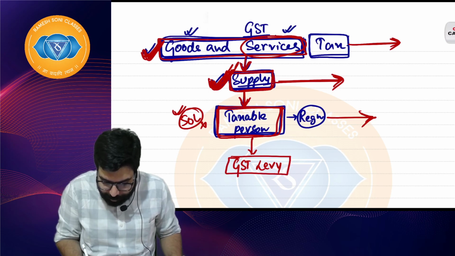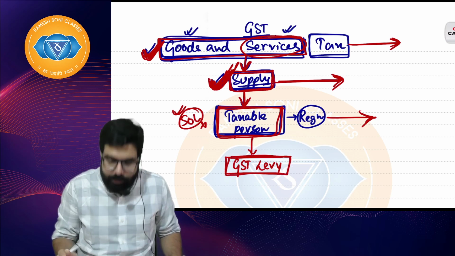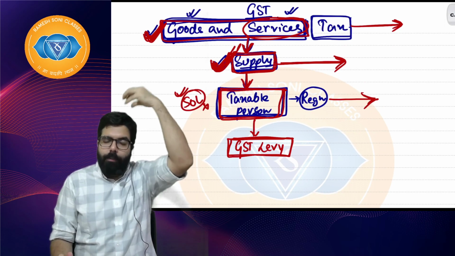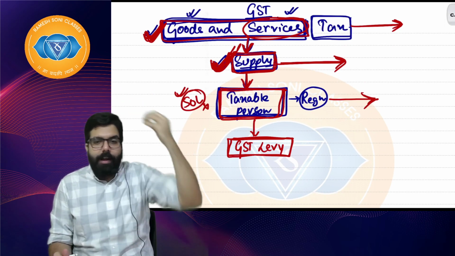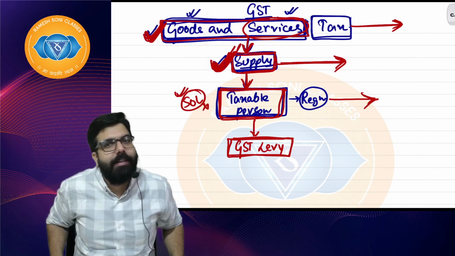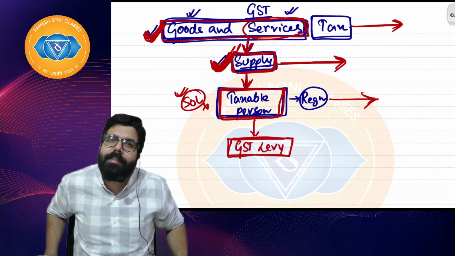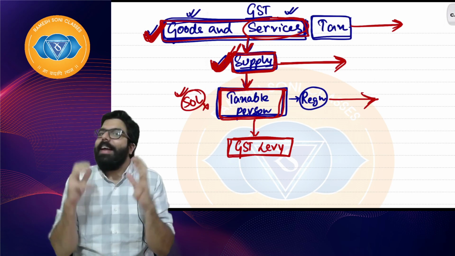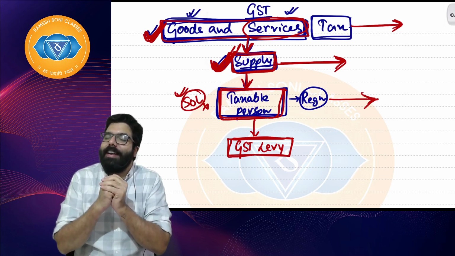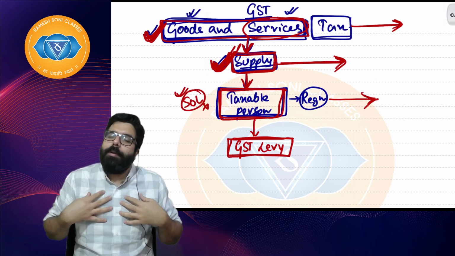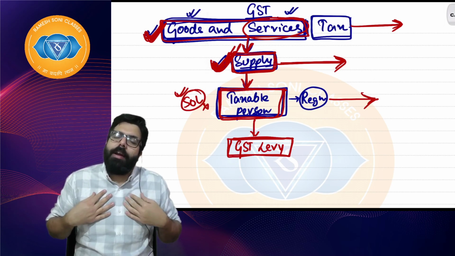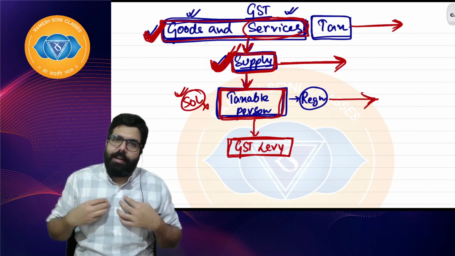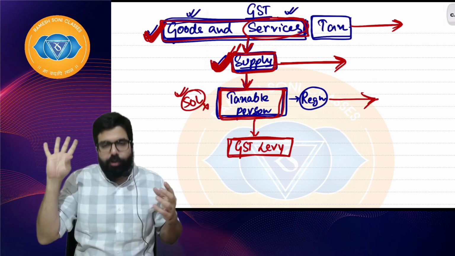Sir, GST will be levied means I will have to charge GST. GST will be levied means GST will be imposed on me. Whenever GST is imposed on me, I will have to charge you GST. Sir, how will you charge GST? See, Baba, GST is an indirect tax. Sir, what do you mean by indirect tax? Indirect tax means government will impose on me. Government told Ramesh, you are providing a service, your turnover is greater than 50 lakh, GST is imposed on you,